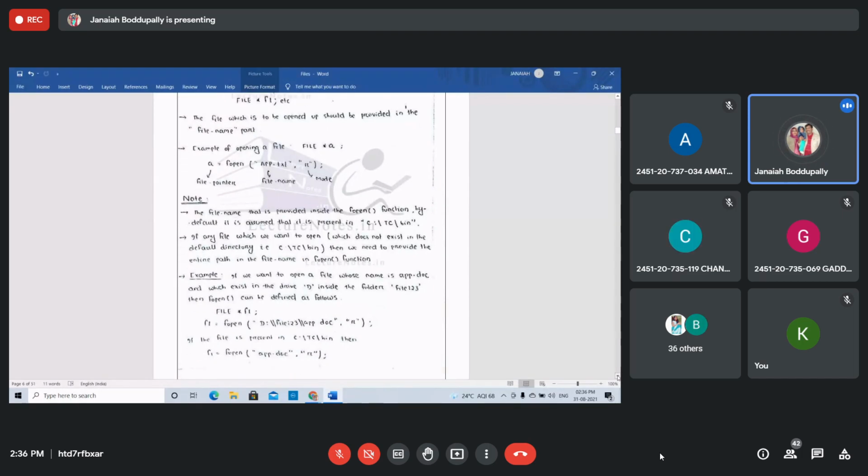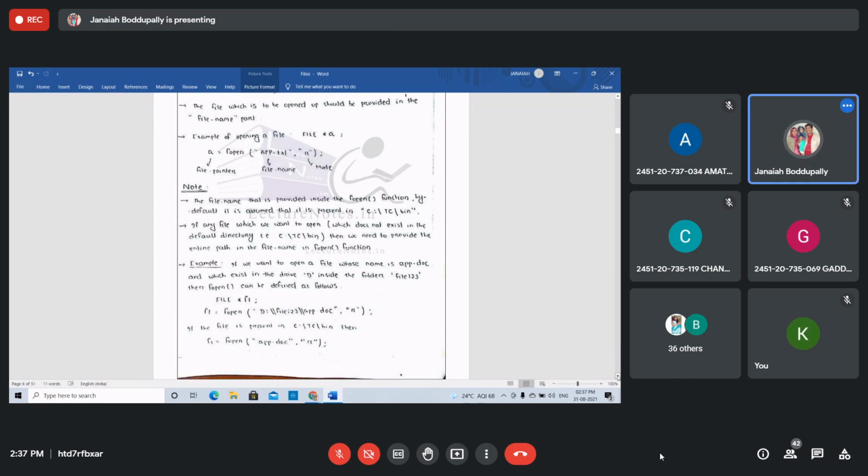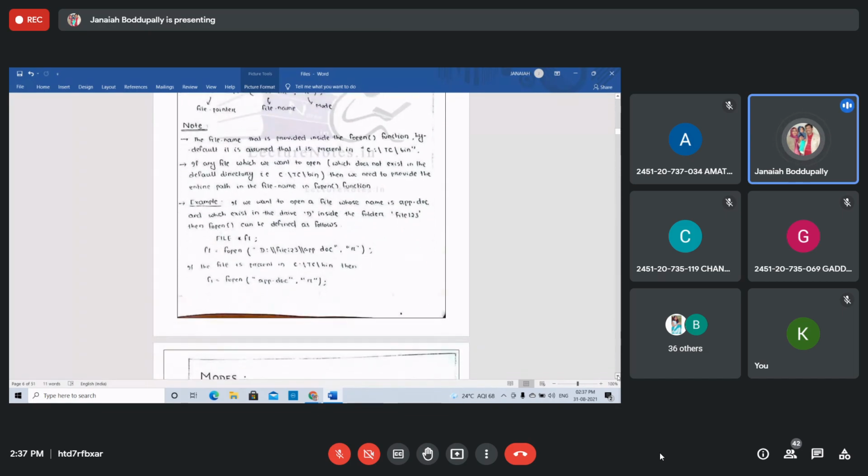See this note. The file name that is provided inside the fopen function. By default, it is assumed that it is present in the Turbo C bin. You are not using Turbo C, right? Forget about that. See the example. We are using just an online C compiler.